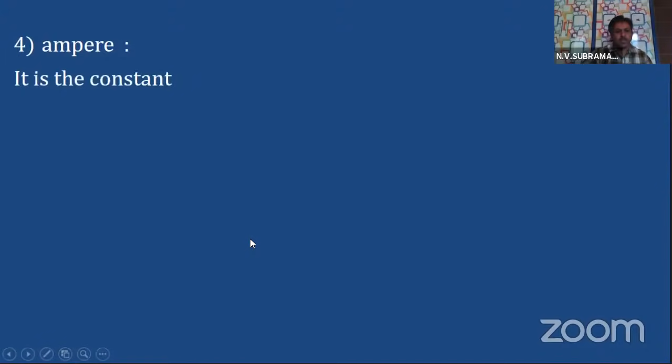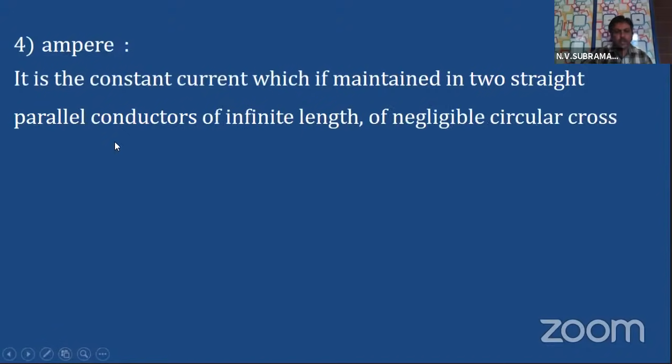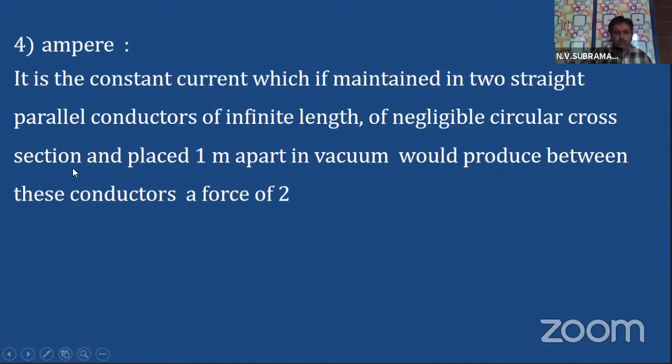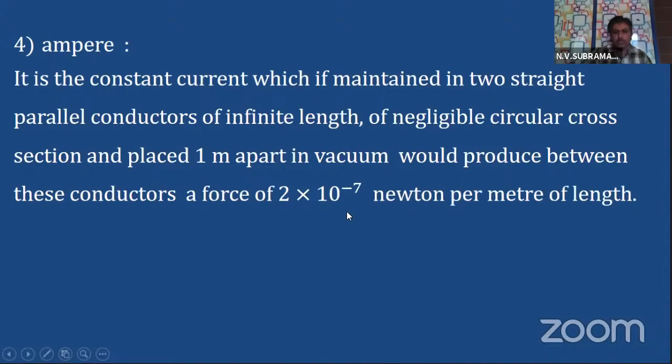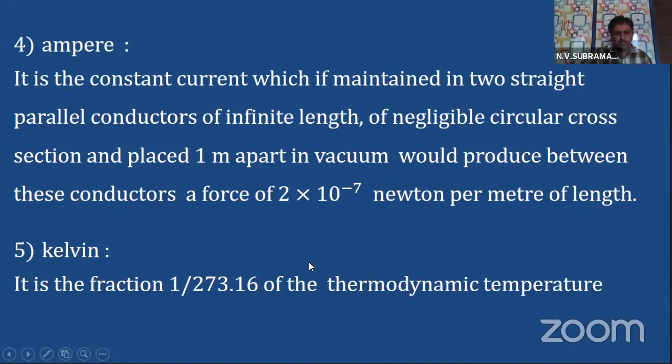What is ampere? It is a unit of current, yes or no? So how do we define this current? It is the constant current which, if maintained in two straight parallel conductors of infinite length and negligible circular cross section and placed 1 meter apart in vacuum, would produce between these conductors a force of 2 into 10 power minus 7 newton per meter of length. I will explain, just a minute.